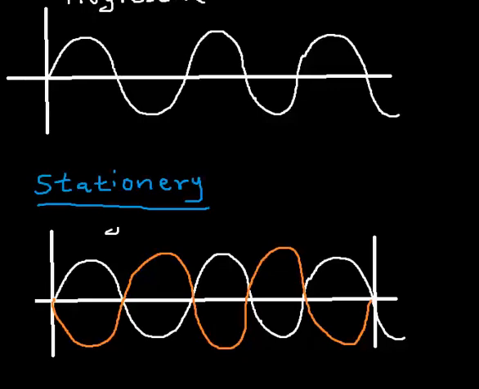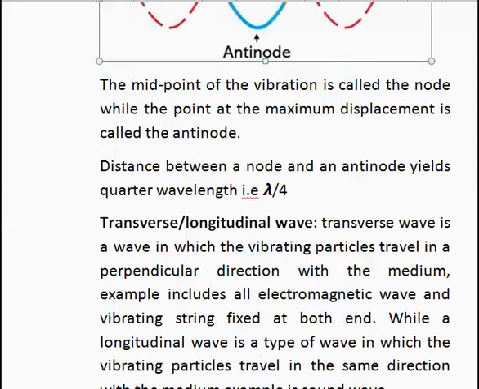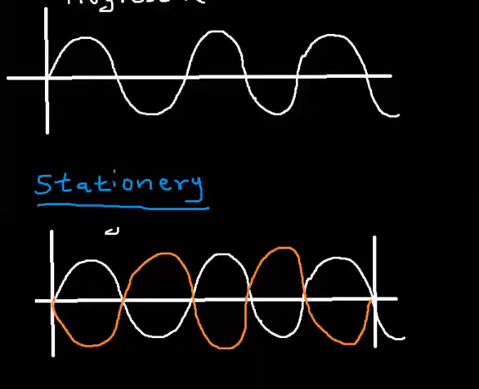Now let's get to the next classification of wave. But before we get to that point, for a stationary wave, the point where the two waves meet, the point where they intersect, that fixed point is known as the node of the wave. Please take note of that. This is the node of the wave. The point of maximum displacement of that wave is called the antinode. So this is the antinode of the wave.